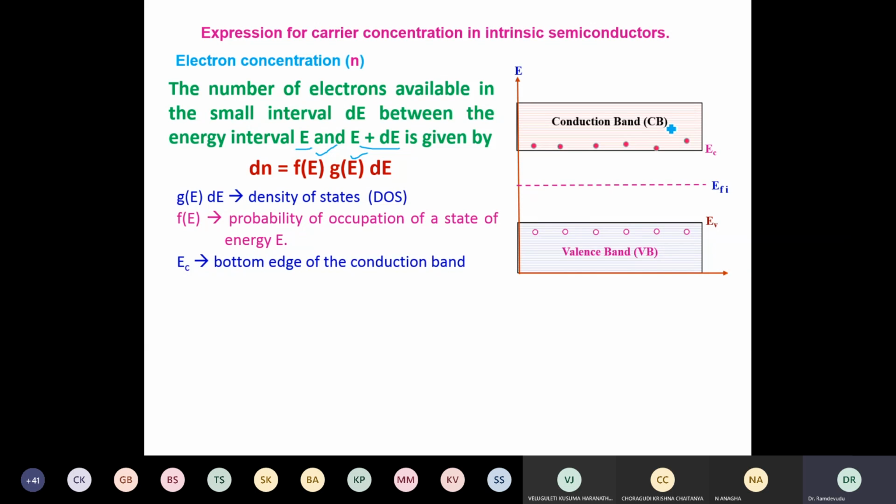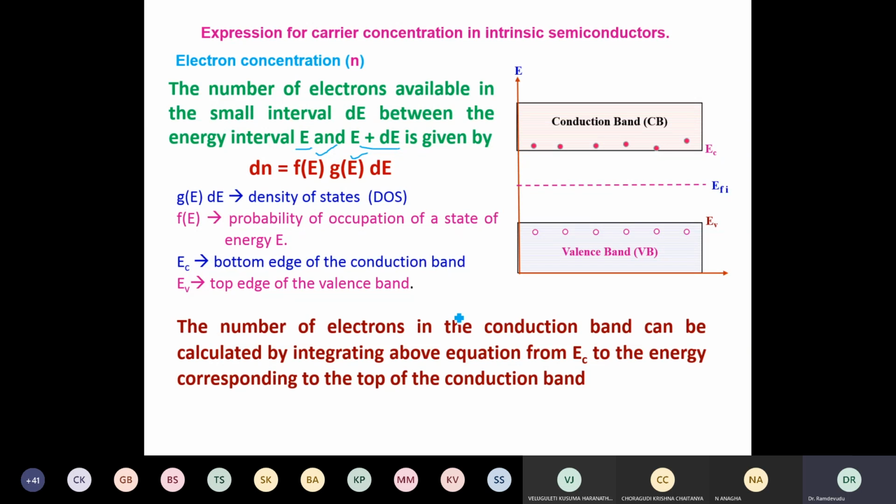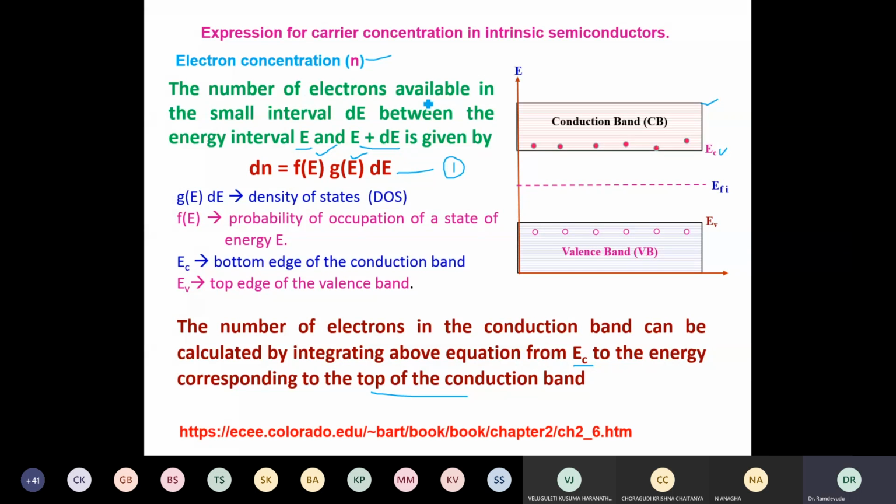Now EC is the bottom edge of the conduction band, EV is the top edge of the valence band, and the number of electrons in the conduction band can be calculated by integrating this equation 1 between EC, the lowest, to the highest, that is, the top of the conduction band. So now I will evaluate n, that is, the electron concentration.